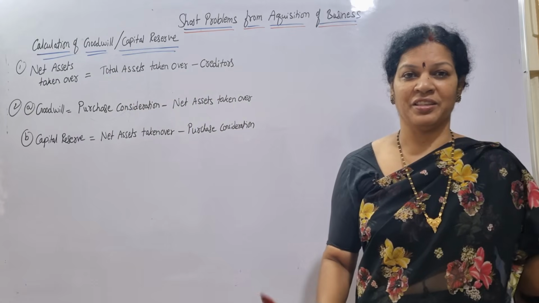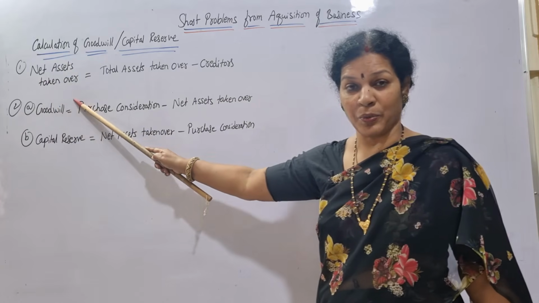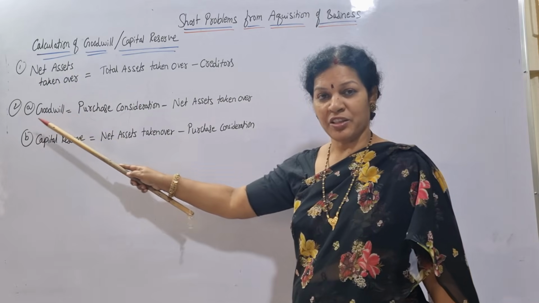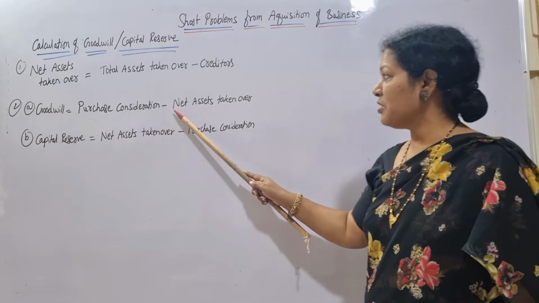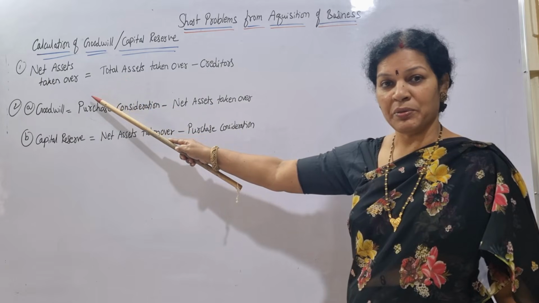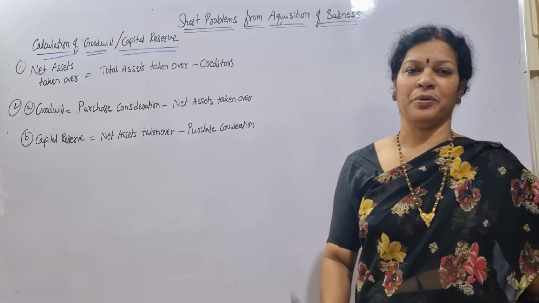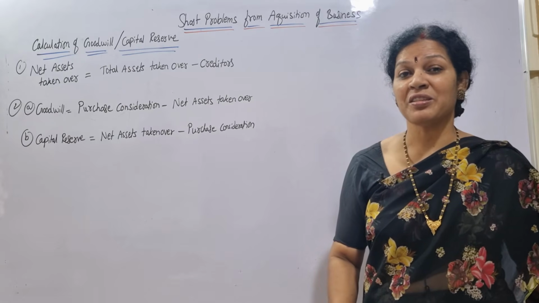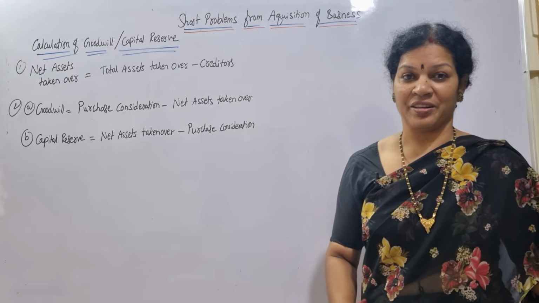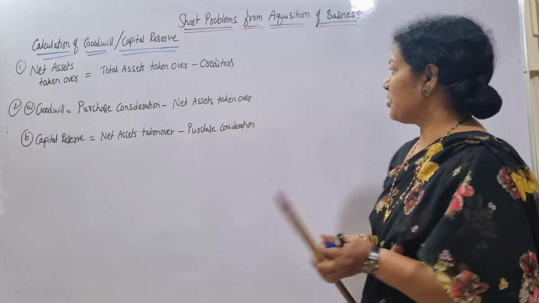This formula is compulsory. Once you find the net assets taken over, the second step comes: calculation of goodwill, which is purchase consideration minus net assets taken over. Net assets taken over we already found, and purchase consideration is always given in the problem. Purchase consideration means how much the purchasing company is going to pay to the vendor. For example, purchase consideration is 1 lakh.